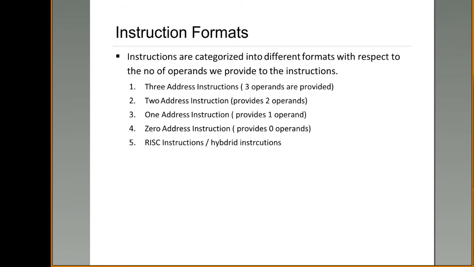3 address instruction means you will provide 3 operands to the instruction. You will provide 2 operands in case of 2 address instruction. One operand is provided in case of 1 address instruction. No operands are provided in case of 0 address; we'll see how the expressions are evaluated when no operands are provided. And the last one is RISC type. RISC type is also termed as hybrid type. Hybrid type means a combination of any of these four can come under RISC type instruction formats.